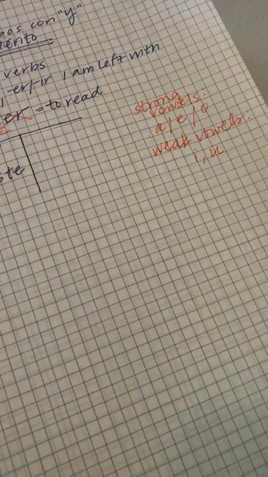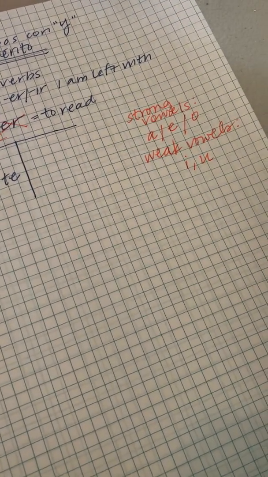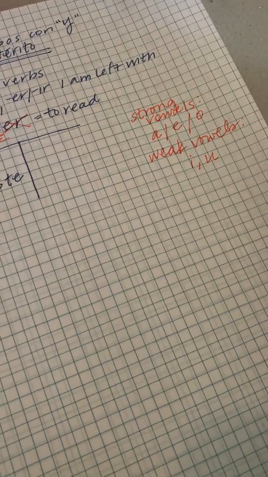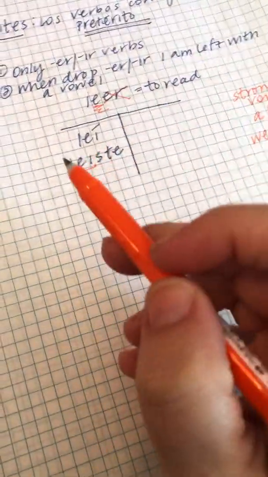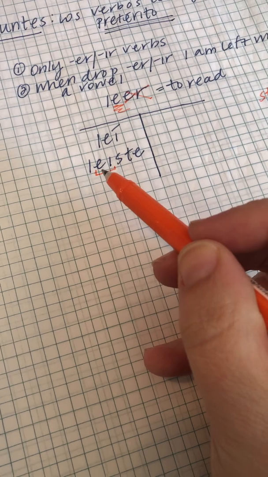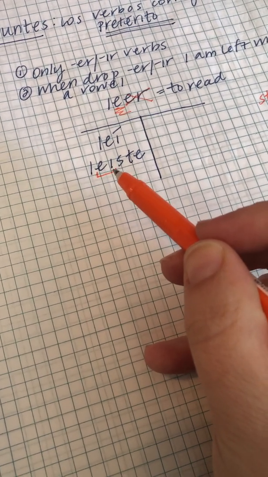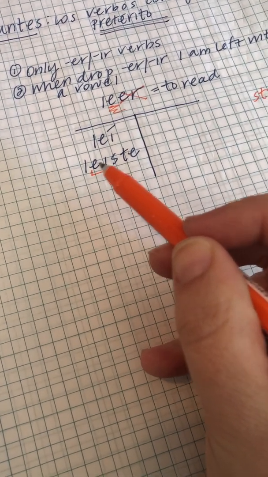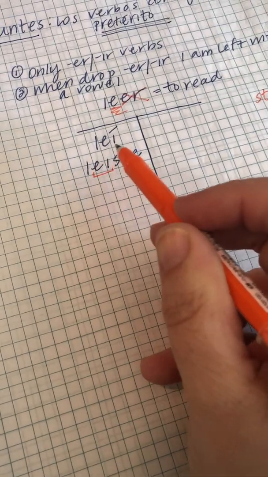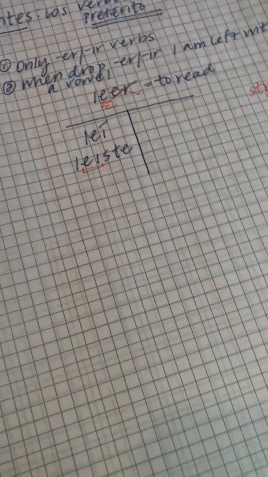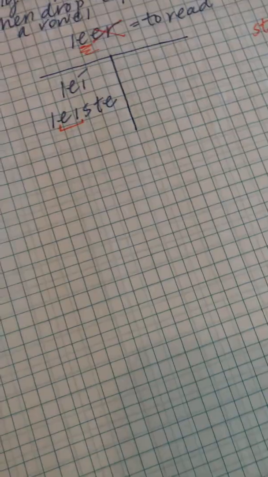I and U. So you and I are weak, all the other vowels are strong. So this is what happens. When I have a strong vowel and a weak vowel together, my strong vowel overpowers the weak, which means I no longer hear the weak vowel.